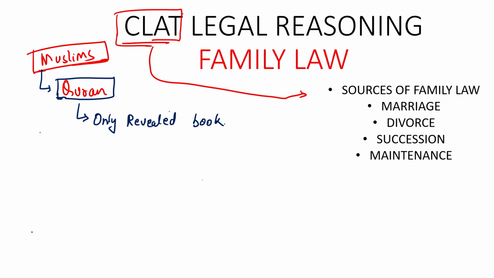A book is a sort of codified form. Although they have no separate legislation like the way Hindus have. For example, you have the Hindu Marriage Act, which talks about marriages, the Hindu Succession Act, which talks about succession, and the Hindu Adoption and Maintenance Act, which talks about maintenance. But when we talk about Muslims, there is only one codified book, and that is the Quran.